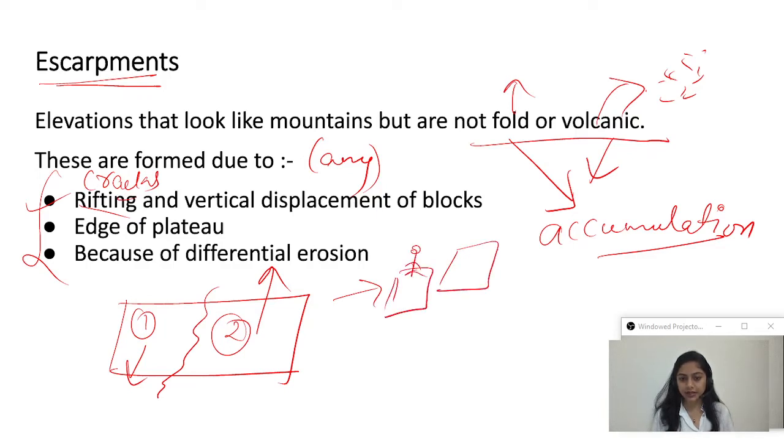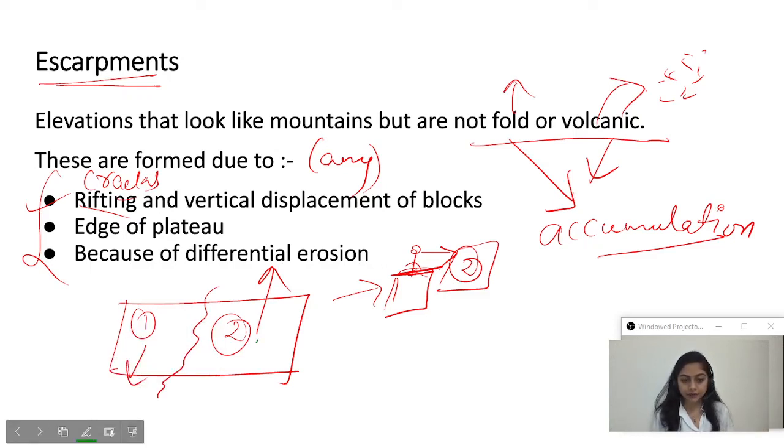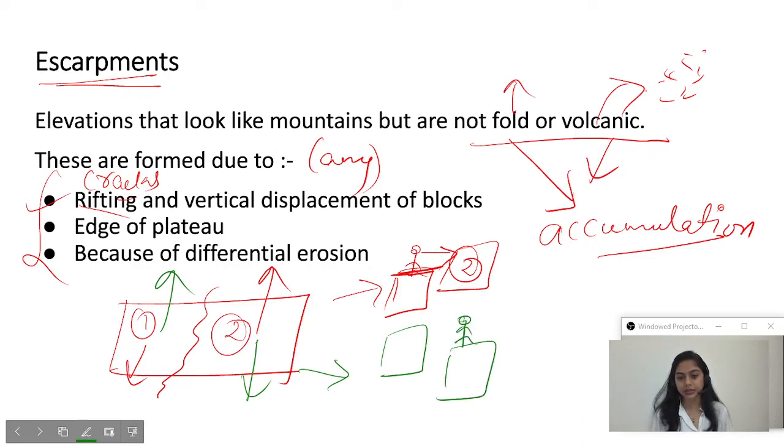A person who is standing here will see this second part as a raised one. So this block of land has raised, which will appear as a mountain to a person who is looking from the surface which is below. Or in the second case, if this portion has gone down and this portion has gone up, then if a person is here and looks, this first part will look like a mountain.